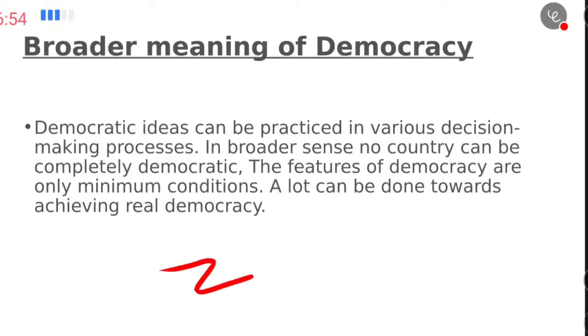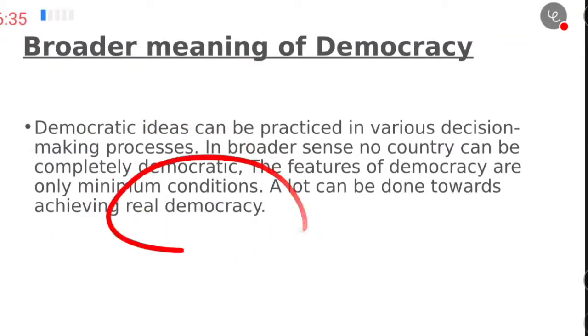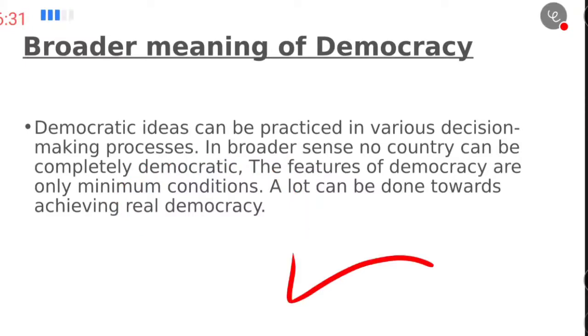And in the broader sense, no country can be completely democratic. Yes, we know these are the good factors and those are the bad factors of democracy, but sometimes a country is democratic but may not be called truly democratic. So features of democracy are only minimum conditions. A lot can be done towards achieving real democracy. It's not that if all these features are present in a country, that country can be called a democracy. It is not such a condition.